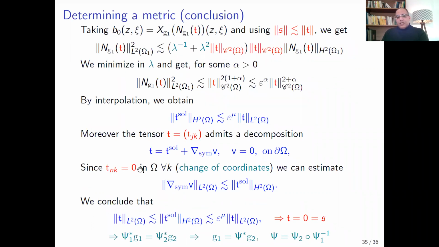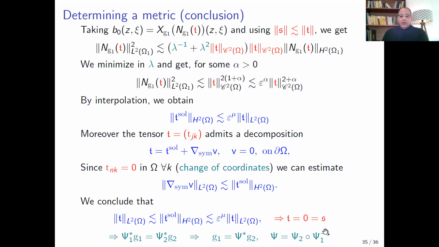Thanks to this identity, we can estimate this term by this one. Then, using this inequality, we can estimate the full tensor T by its solenoidal part. But its solenoidal part is estimated by epsilon times the norm of T. If we take epsilon small enough, we obtain T equals 0 and then S equals 0.